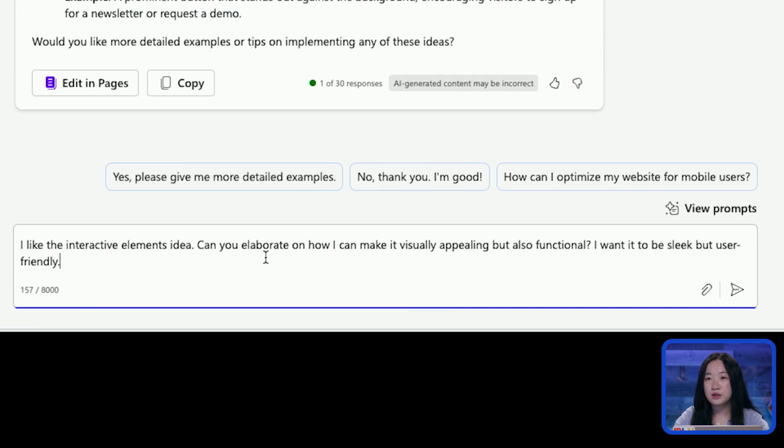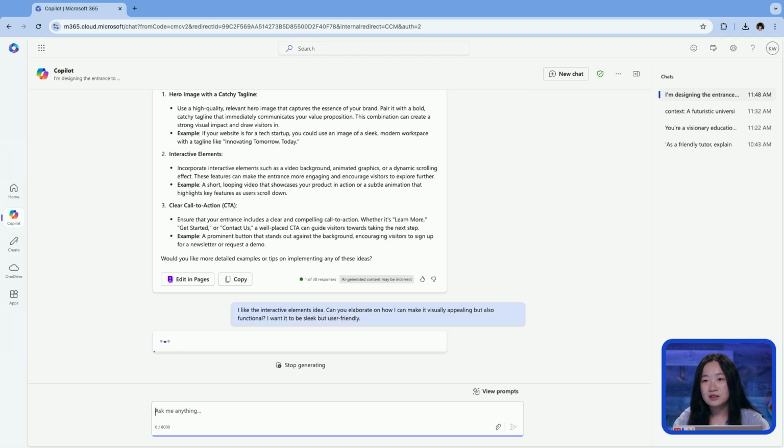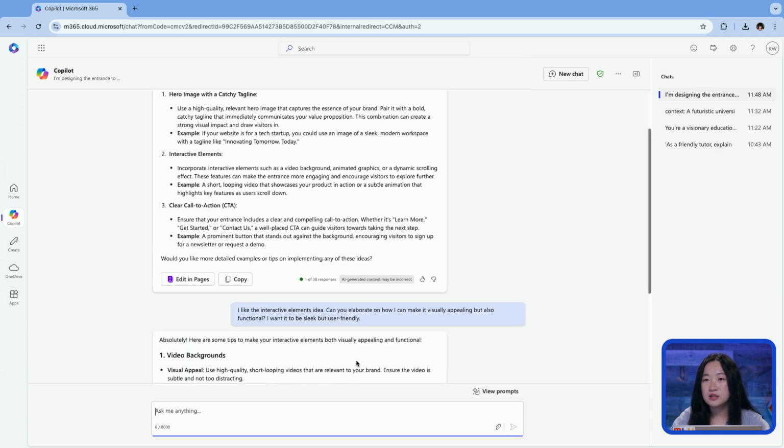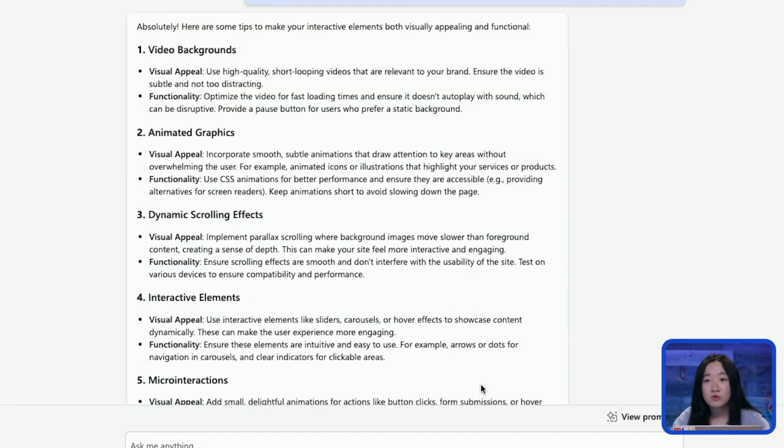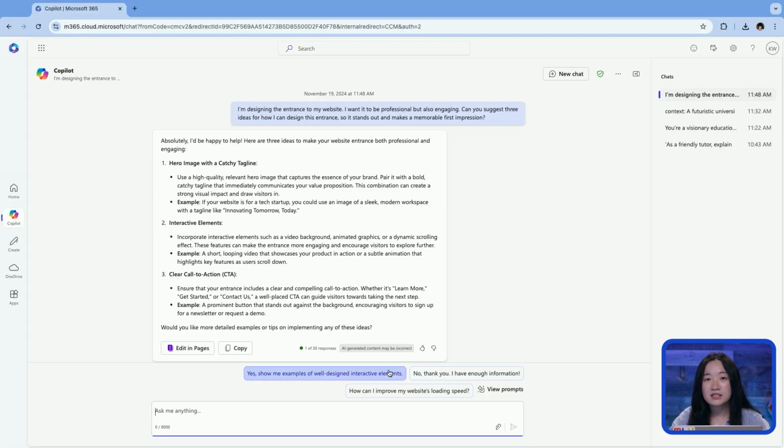So here I'm going to input in Copilot, I like the interactive elements idea. Can you elaborate on how I can make it visually appealing but also functional? I want it to be sleek but user-friendly. Here we input it in, and as you can see, Copilot has given us a few ideas, with video backgrounds, animated graphics, and many more. So now, let's refine the description of your interactive portfolio entrance to make it sound professional and polished. This version will be used in your portfolio or website to describe the experience.